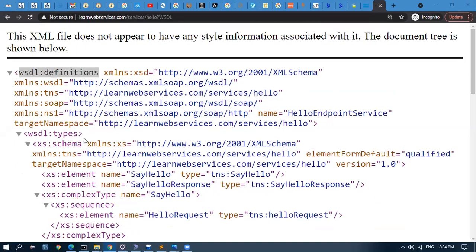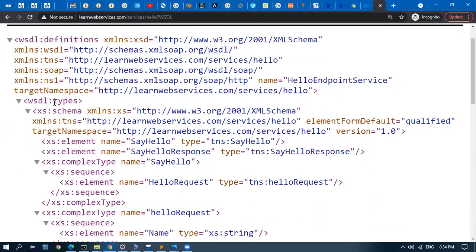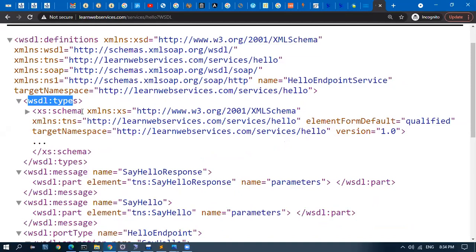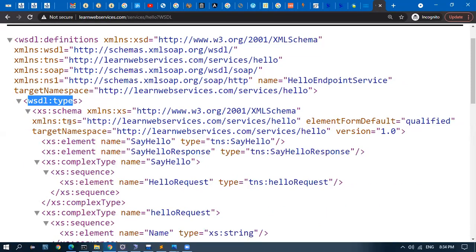And if you see here, I said types. Types are what all has to be sent. We are using a method, we are having a response, and what is sayHello? It is referred to as TNS sayHello, which is a complex type. We have different types here, complex type, simple type.